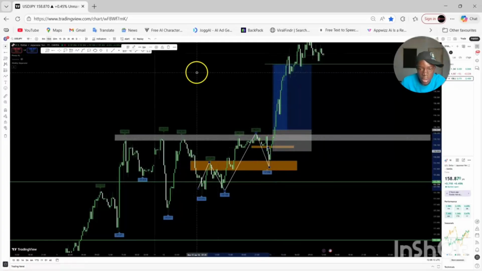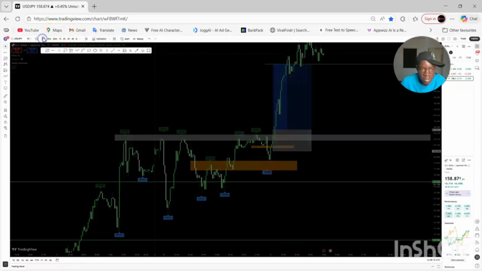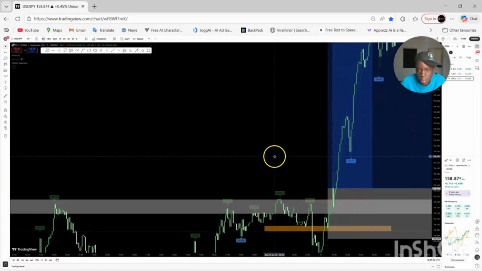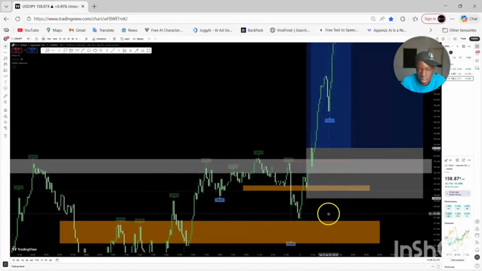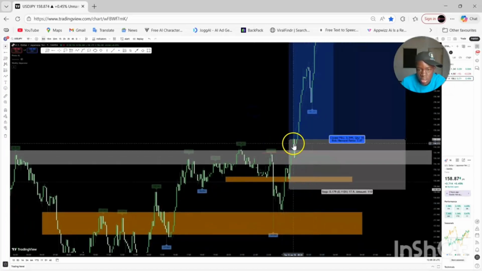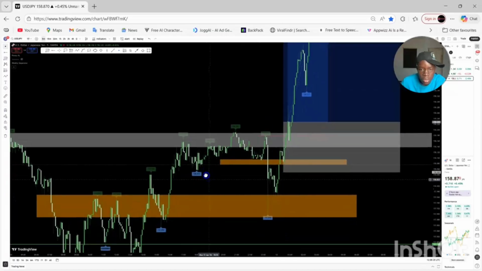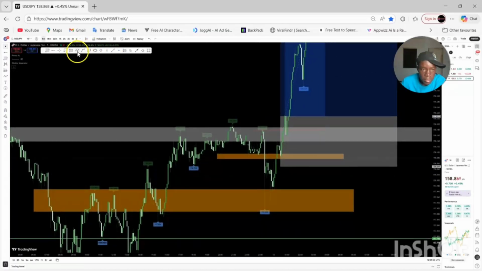So let me show you on my 1 hour, my 5 minute chart, what it is. This was a beautiful trade. Like zero drawdown, because I entered around here and it just gave me a little drawdown that I pushed through. So as you can see on my 5 minute, it gave us a low test. So here, this was a support level. Anytime price gets to this level, there are chances that it's going to push to the upside. So it broke it, it dropped, then it broke out.